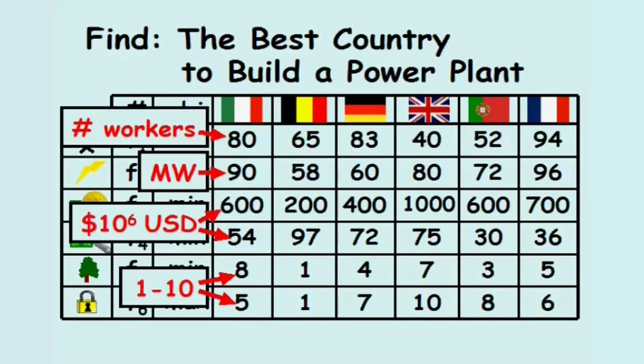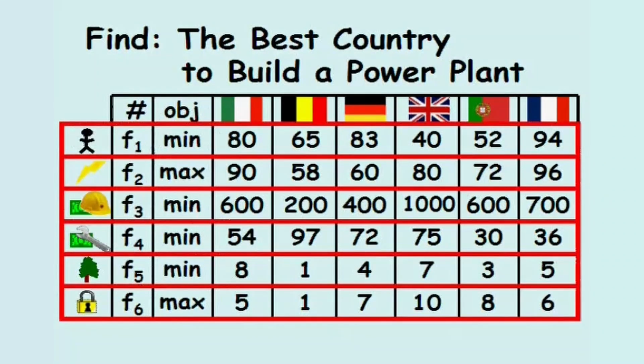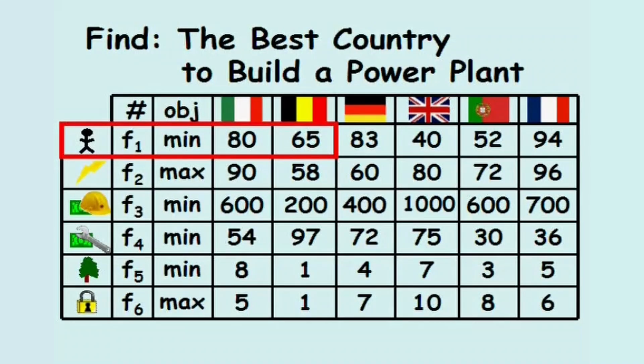The next step in Prométhée is to develop fuzzy dominance relations for each criterion. For example, if we consider the first criterion, the number of workers at the plant, we want to quantify the degree of truth the number of workers working at a plant in one country is preferred over the number of workers working at a plant in another country.